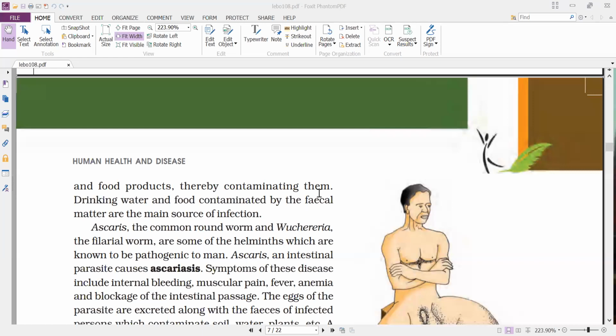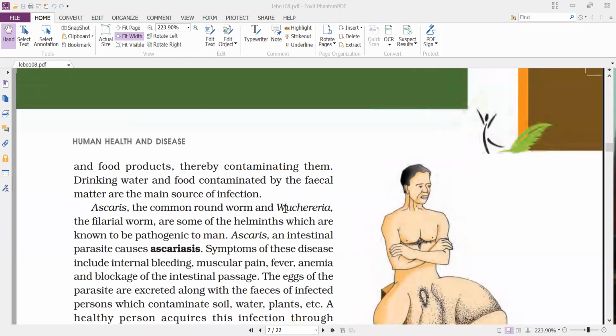So they are transmitted through houseflies, and these organisms are transferred onto the food material, which becomes contaminated. When such contaminated food is taken by a person, the disease-causing organisms enter our body, develop inside the body, and finally reach the large intestine and cause infection there. Drinking water and food contaminated with fecal matter are the main sources of infection.